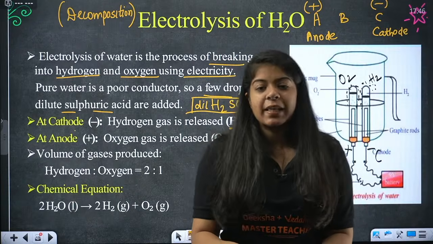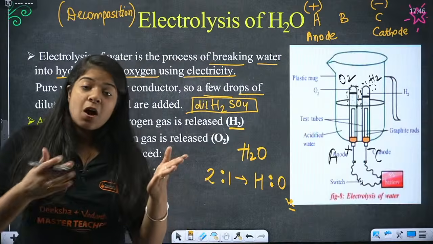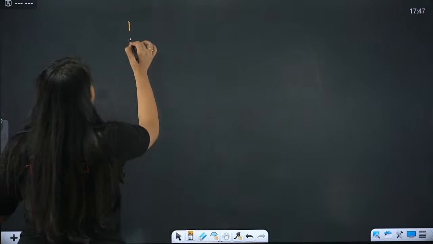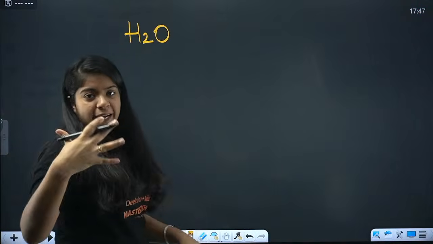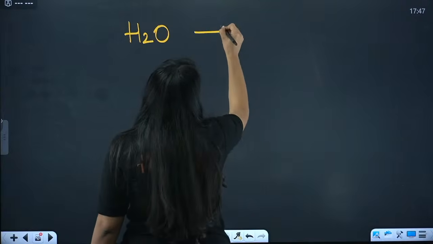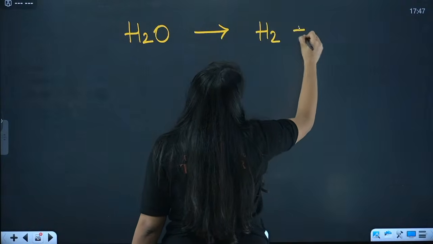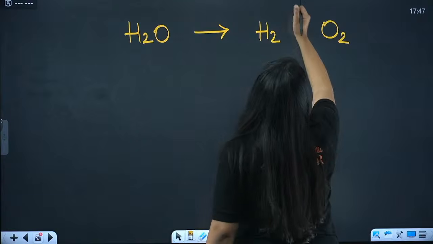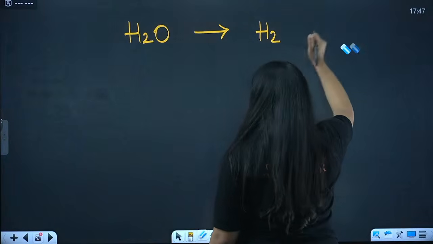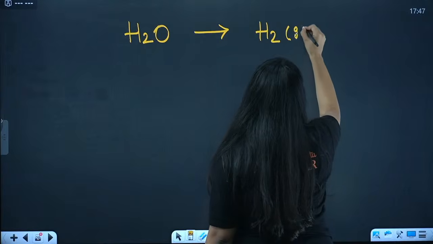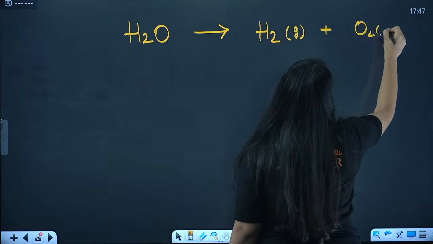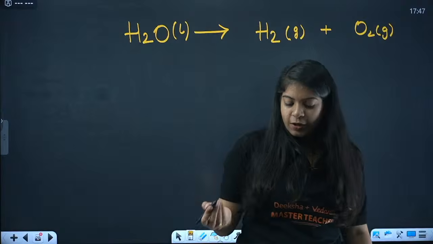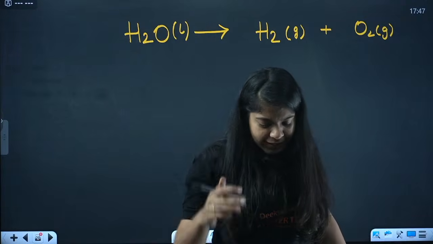Okay, good. Now we have this very simple reaction, water breaking into H2 and O2, right? So water, let me write it again, H2O, and let's balance it again to crisp up your concepts. H2O gives H2 plus O2. Now you balance it. One more thing you can do to make a good impact on your teachers is writing that H2 is a gas, O2 is a gas, and H2O is a liquid. H2O is liquid, obviously, water is liquid, right?